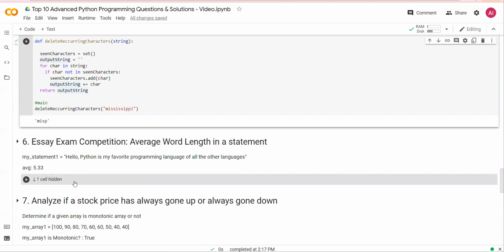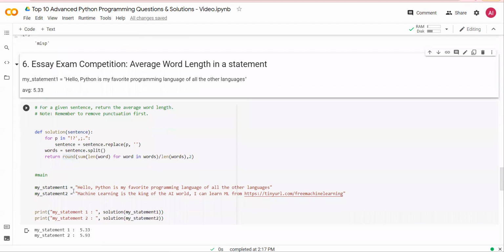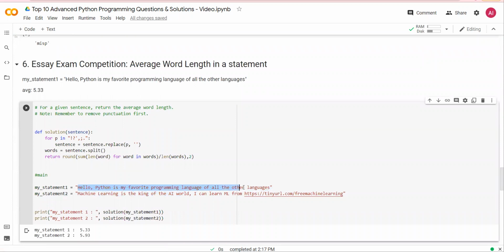All right, let's look at the solution. So now there are two statements. Statement number 1 is hello, Python is my favorite programming language of all the other languages. And statement number 2 is machine learning is the king of the AI world. I can learn ML from, and this is a real URL that you can visit, tinyurl.com/free machine learning. This is the URL that you can visit to find out machine learning free courses available for you.